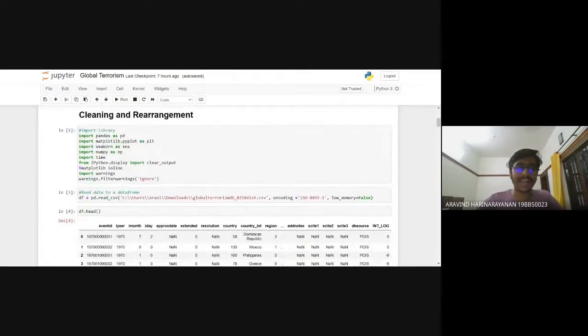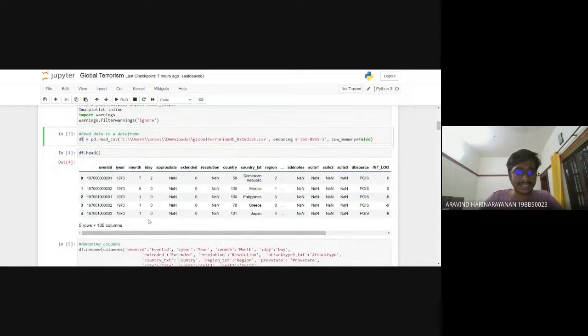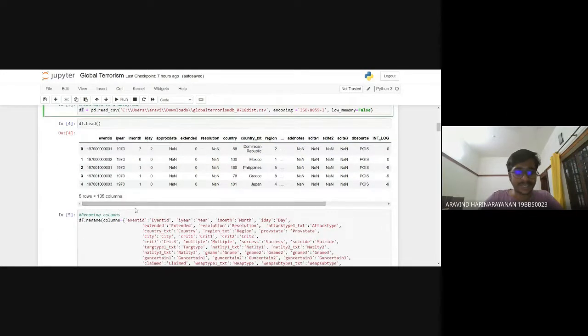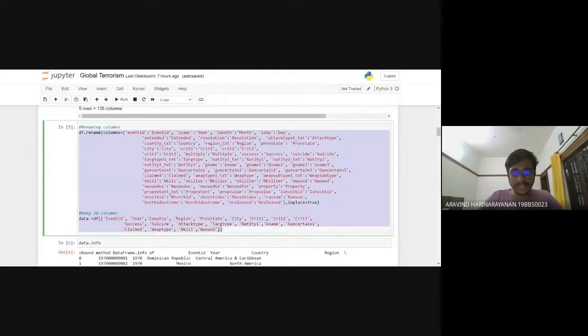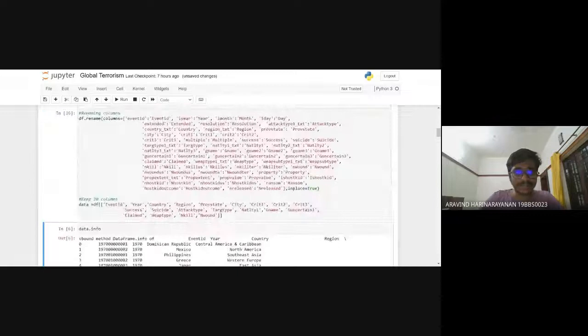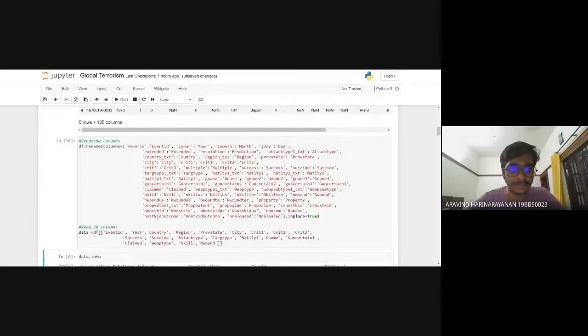So beginning with, I'm importing every essential library such as pandas, matplotlib, seaborn, numpy, etc. Now I am defining a variable called data frame and reading the CSV file, which is the dataset which I have downloaded from the Sparks Foundation link. And now I'm just checking the head part of the dataset. And right now I am going to rename a few variables here. Once I run this command, some of the columns are renamed, using the rename function of pandas.